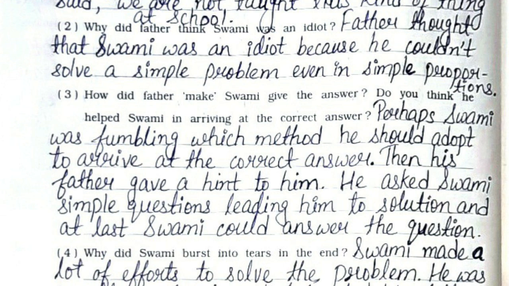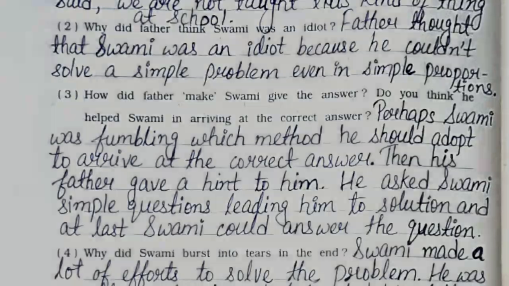Third, how did father make Swami give the answer? Do you think he helped Swami in arriving at the correct answer? Perhaps Swami was fumbling which method he should adopt to arrive at the correct answer. Then his father gave a hint to him. He asked Swami simple questions leading him to solution, and at last Swami could answer the question.